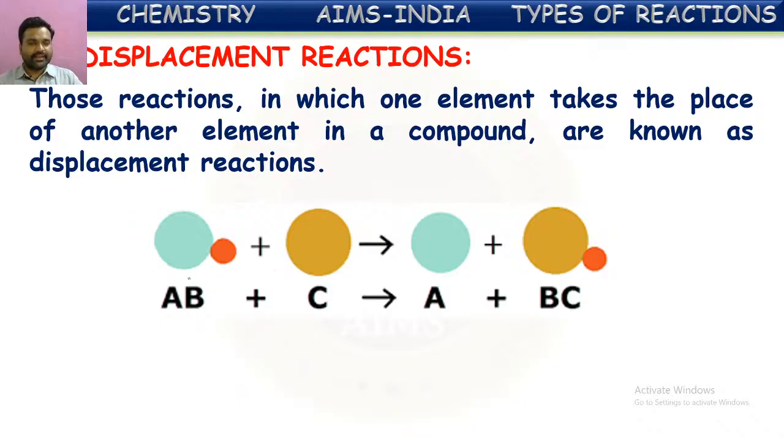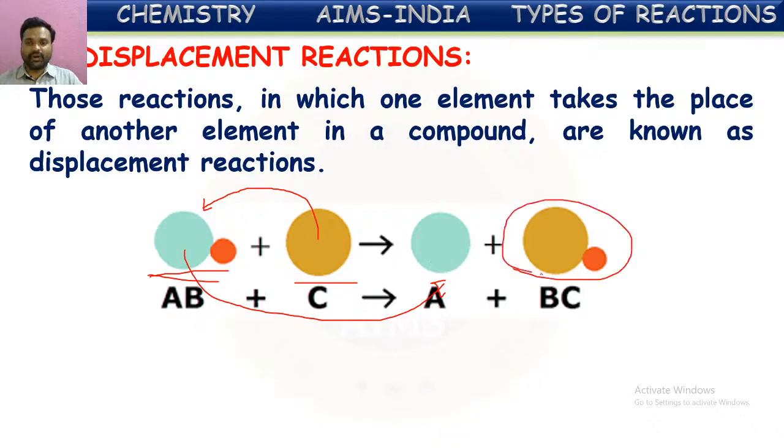You can see a diagrammatic example here. AB is a compound. When this AB is reacting with C, C is taking the place of A. So A is coming out. What is happening here? C is taking the place of A and A is coming out from the compound. A new compound BC is formed. This kind of reaction in which one element replaces another element from a compound and a new compound is formed is called a displacement reaction or simply simple displacement reaction.